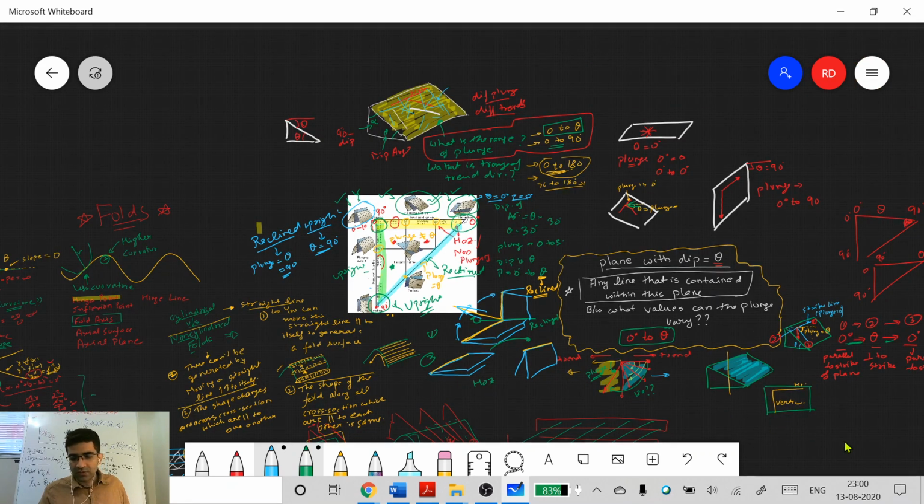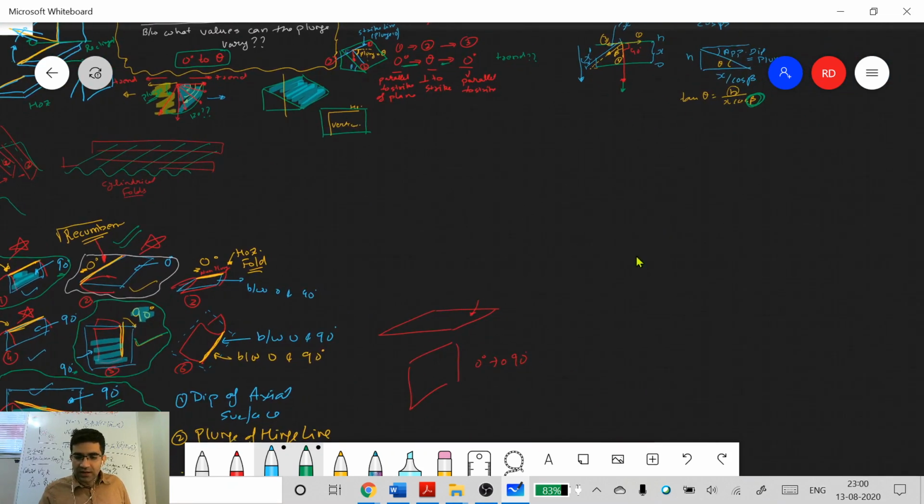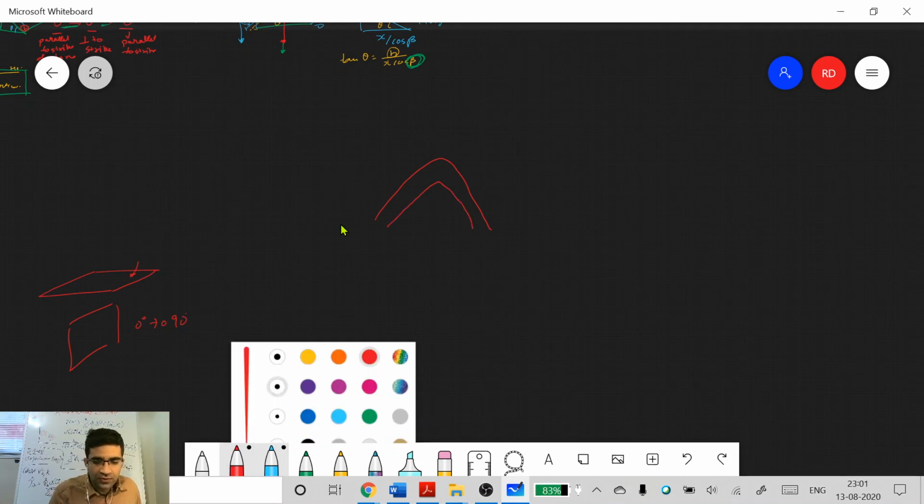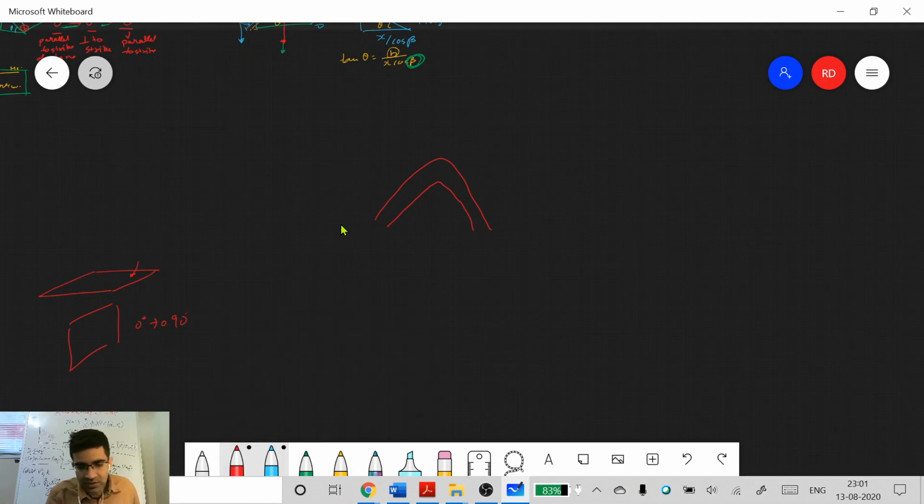What is an overturned fold? Okay, so overturned fold is not exactly related to this topic, but the simple definition is, when we study anticline and syncline, then we'll understand this. If any of the limbs of the fold, you'll see the fold keeps on getting tighter. So if you move away, this is the bottom and this is the top. Bottom is at the base and top is at the top. That is a normal fold. If this relationship gets reversed, so that the top of the fold goes here and the bottom goes here, that is an overturned fold.